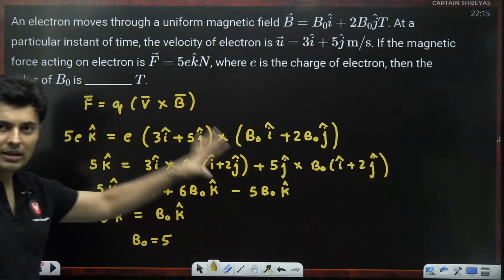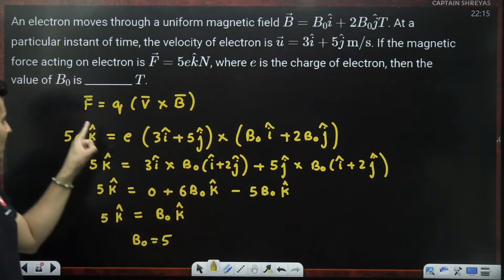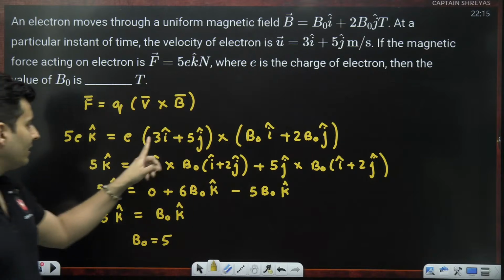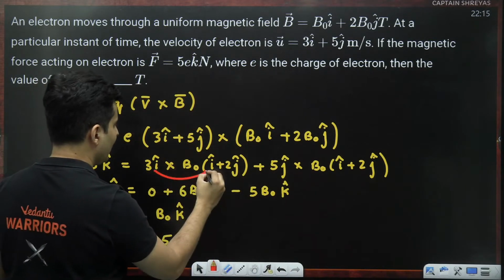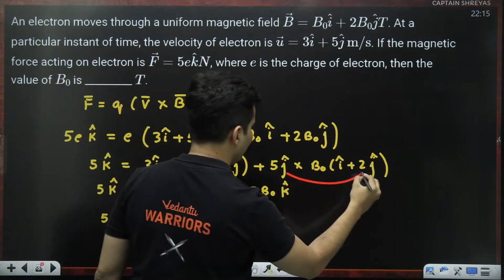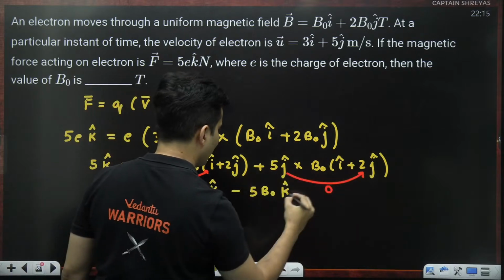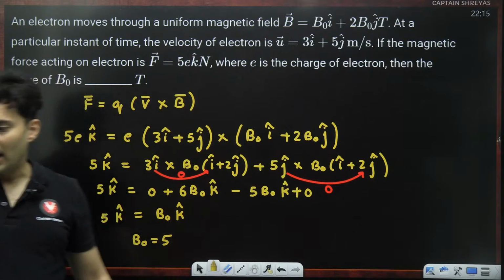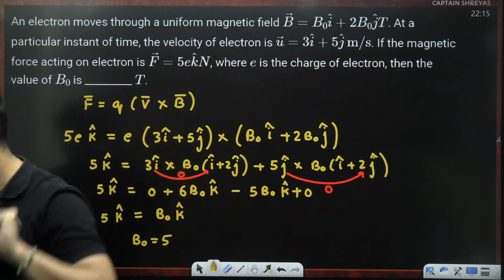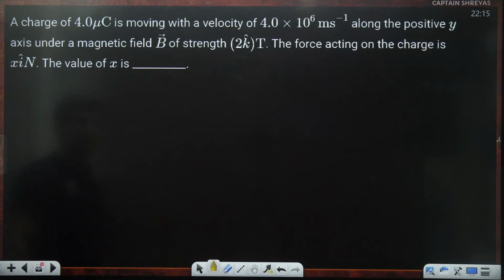Simple cross product. They are just testing your vector knowledge and whether you know this formula or not. Best part, electron got cancelled, and you also saw that when you multiply I cap with I cap or J cap with J cap, the answer is 0. Even this is 0. So that's why you had 0 terms over here. I cross J is K, J cross I is minus K. Beautiful question. Not very difficult at all. Moving on to the next question.